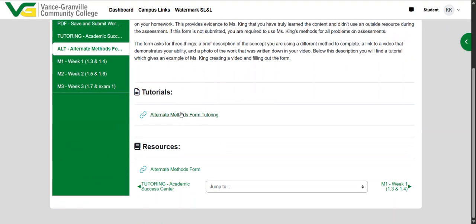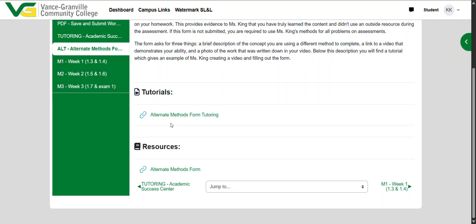Here's a tutorial that talks you through how to fill out the form and what's included, so that when you go to fill out the form, you won't be surprised. Basically, you'll be taking your cell phone, holding it up above your hand, and recording yourself saying, like this, we learned how to factor in class, but I don't factor using the same method as Miss King. I use this other method. You would talk me through maybe a minute-long video of you going through a problem using that method, and then you would submit that video.